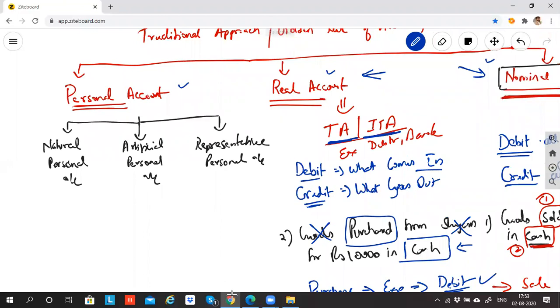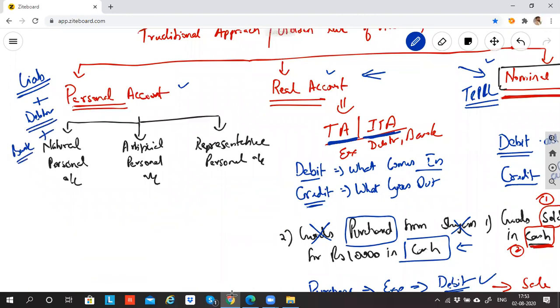So what did we understand, sir? Anything which has got to do with trading and profit and loss account, I will look up to nominal account. Anything which has got to do with tangible assets, intangible assets, except debtor and bank, it is real account. All the other accounts, what is other account? Liabilities. Anything which has got to do with liability plus debtor plus bank.